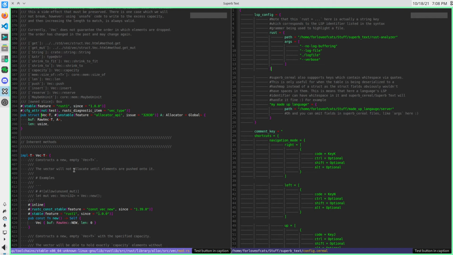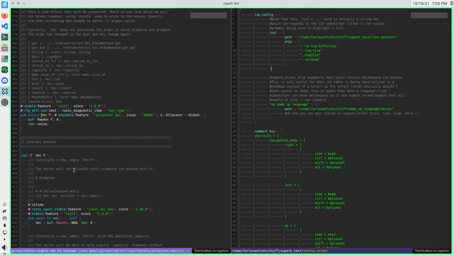But for working on Superb Text for about a week now, a few days here and there, I've moved to Superb Text being my main editor for it. There are a bunch of rough spots, but it's getting there, and each change I make makes it better and makes the next change easier to make. So yeah, that's pretty cool.